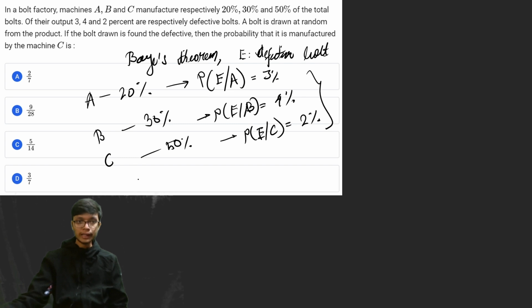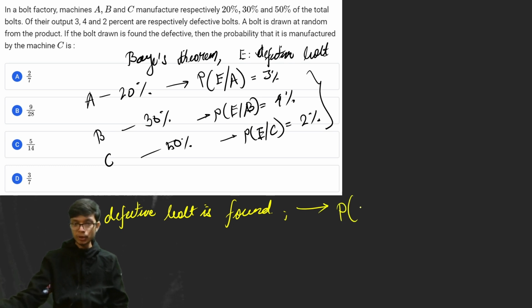Now with this condition, a bolt is drawn at random from the product, and the bolt is found to be defective. So the condition is that a defective bolt is already found. Now if a defective bolt is found, what is the probability that it is manufactured by machine C? So it is asking me for the probability of C, given that the bolt is defective. This is a question on inverse probability, which is a problem of Bayes theorem.